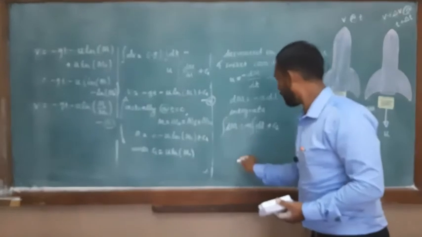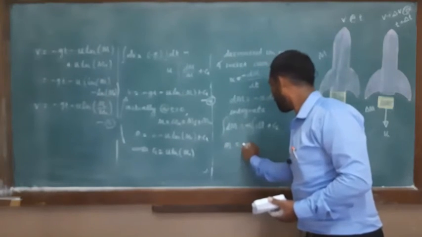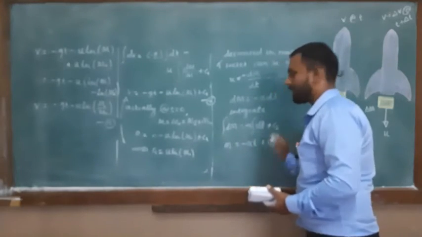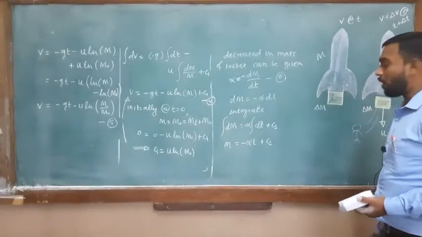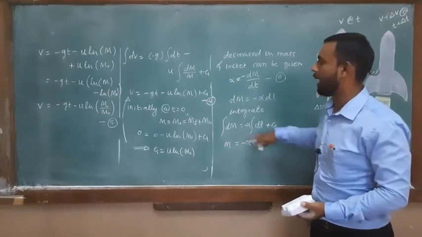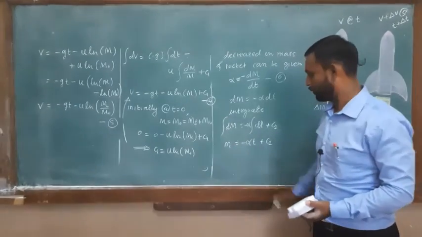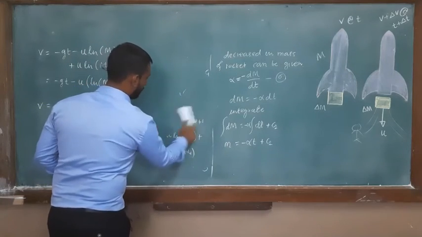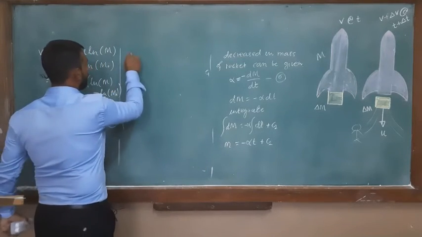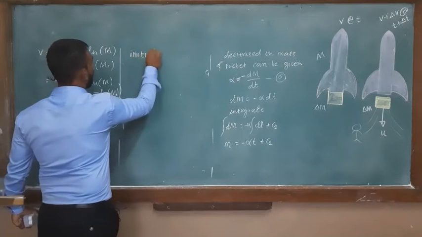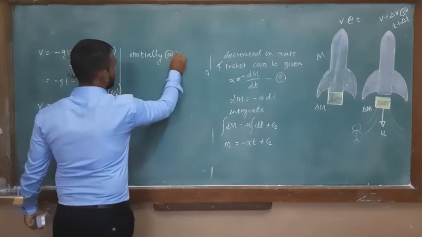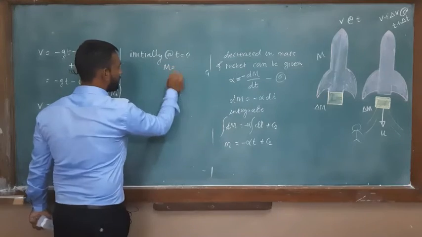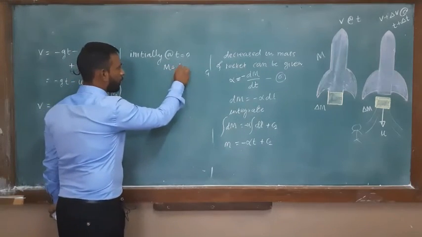So the integration of dm gives m, is equal to minus alpha as it is, the integration of dt is t, plus the constant of integration c2. How to find c2? Again, same thing, apply the initial condition and find c2. Initially, at t equal to 0, what are the quantities? As we previously discussed, the initial mass of the rocket is m0.